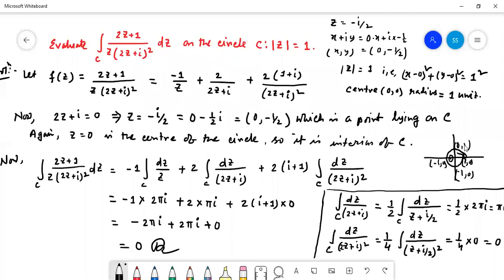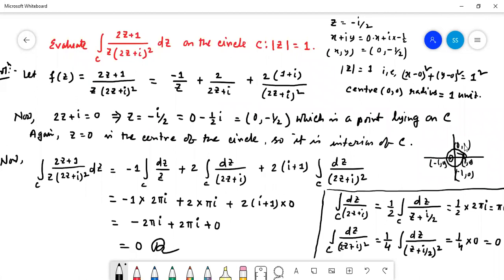So this is equal to minus 1 dz by z, plus dz by 2z plus I, plus 2 into the integral of dz by 2z plus I whole square, over the contour C. The multiple order part will give 0, but the others are interior points of single order. So minus for this 2 pi I, and for the second, if we take 2 common from 2z plus I, half comes out, then z plus I by 2, that means z equal to minus I by 2, which is the interior point.